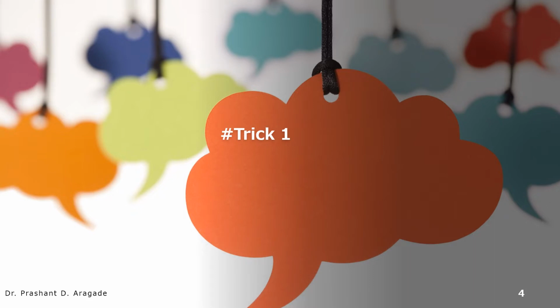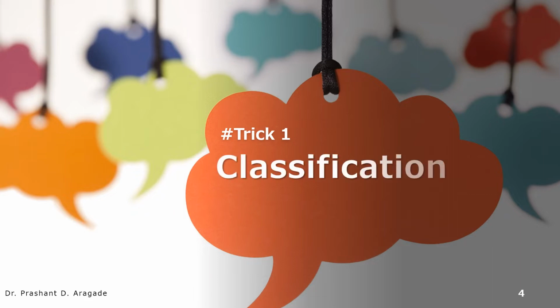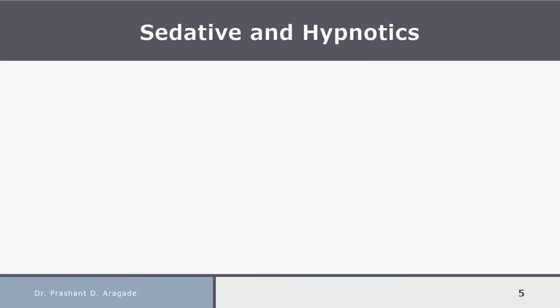Now let's discuss the tips and tricks to remember the chemical structure of phenobarbital. You know very well, to remember the chemical structure of any drug, the first thing you have to mention is which functional group or heterocyclic ring is present in the structure of that particular drug. So you have to write the classification of sedatives and hypnotics by mentioning the heterocyclic ring present in the structure of phenobarbital.